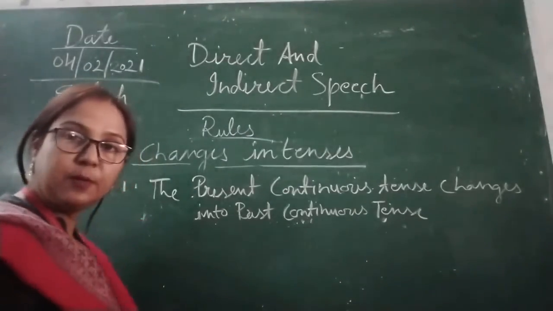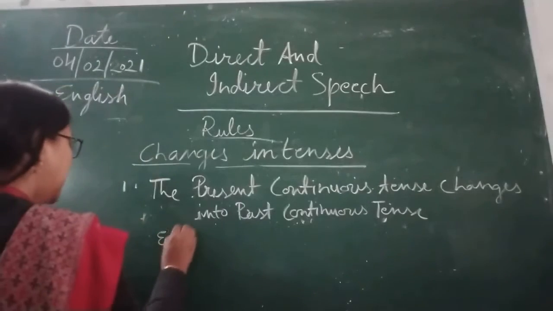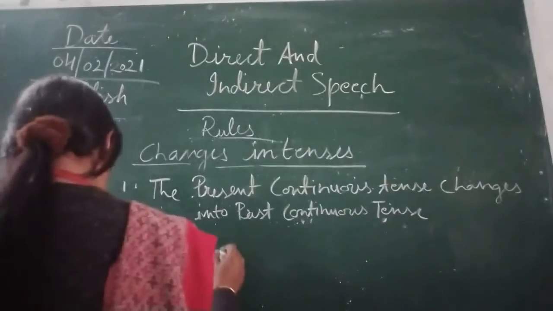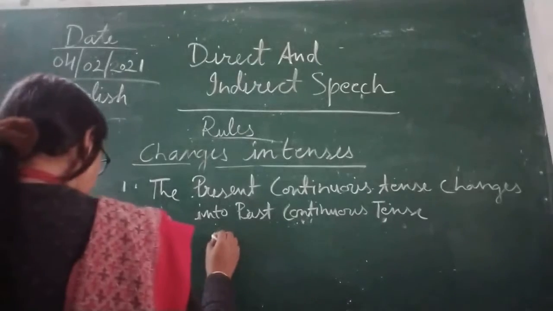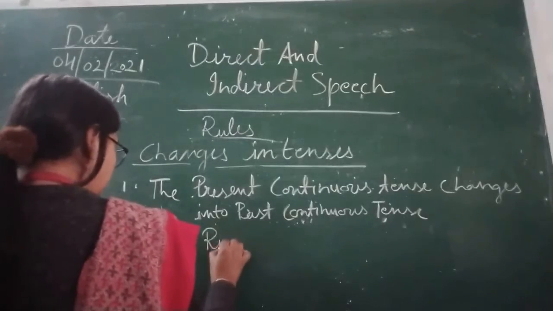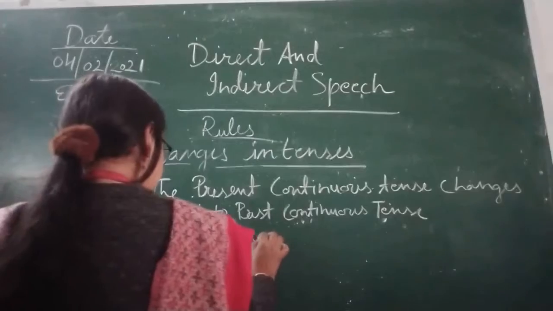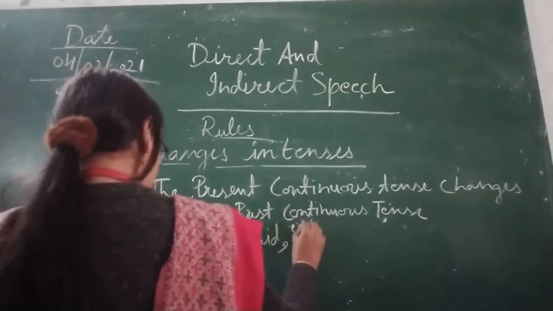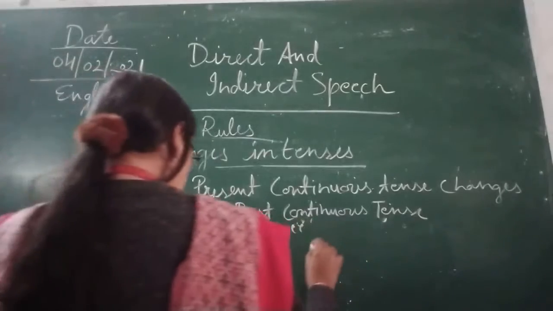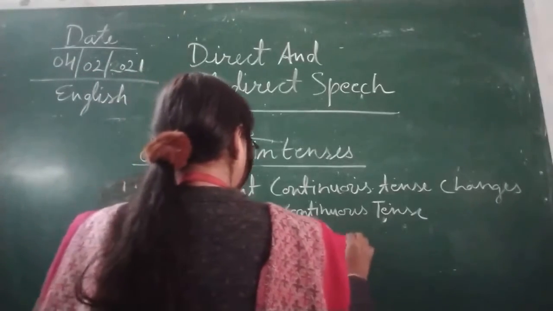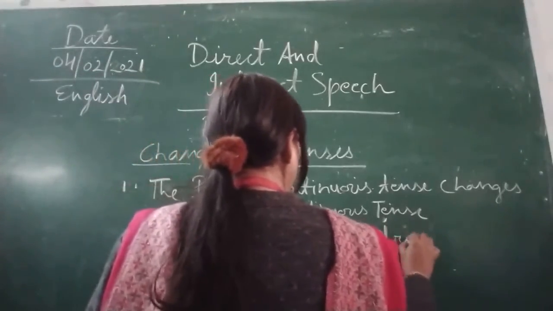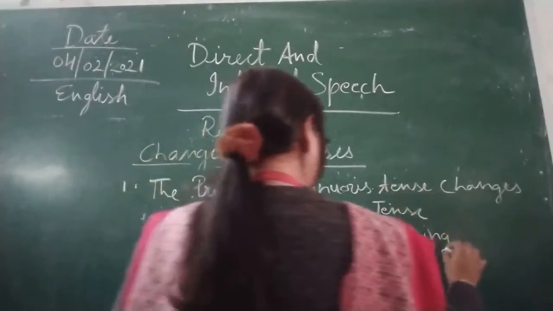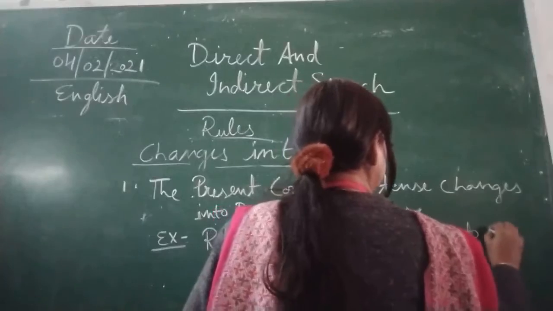Now I am going to give you one more example about that. Rita said, comma, and after that inverted commas, "I am driving to office."